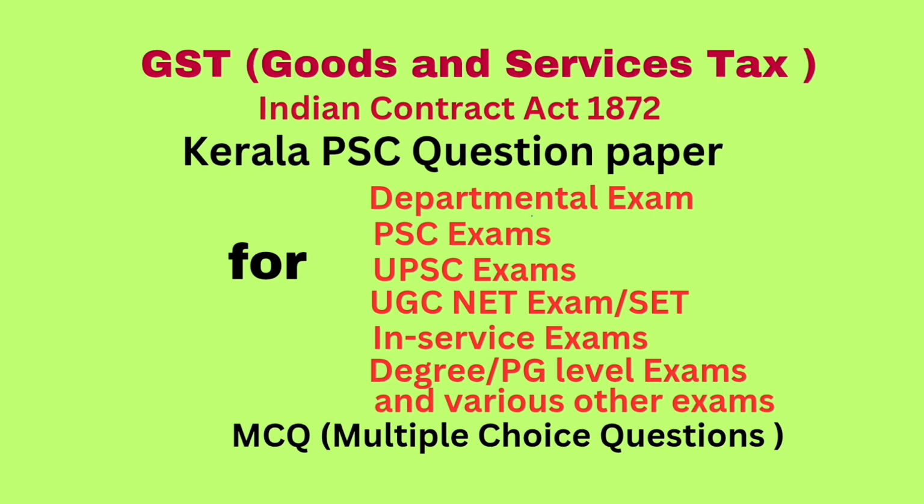Question number 72. A agrees with B to discover treasure by magic. Is the agreement valid or void? Answer void.